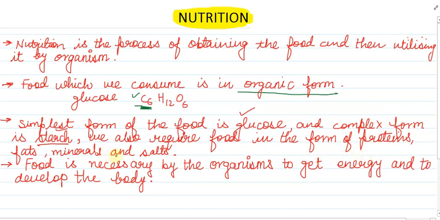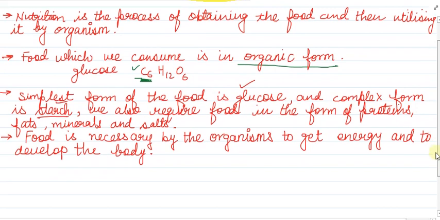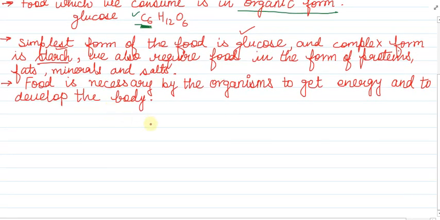Now let us understand that nutrition comes from the word nutrient. Now what is nutrient? This is the new term, nutrient. Nutrition has been derived from the term nutrient. Nutrient can be defined as the substance which an organism obtains from the surroundings, and it is the source of energy or for the biosynthesis of the body.